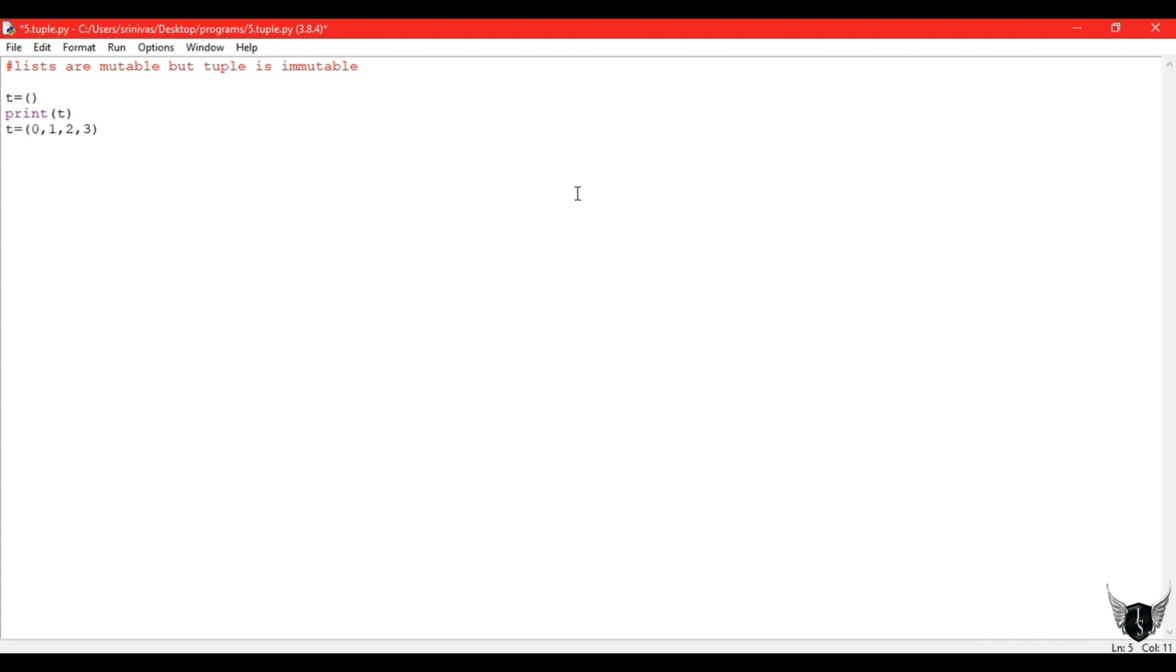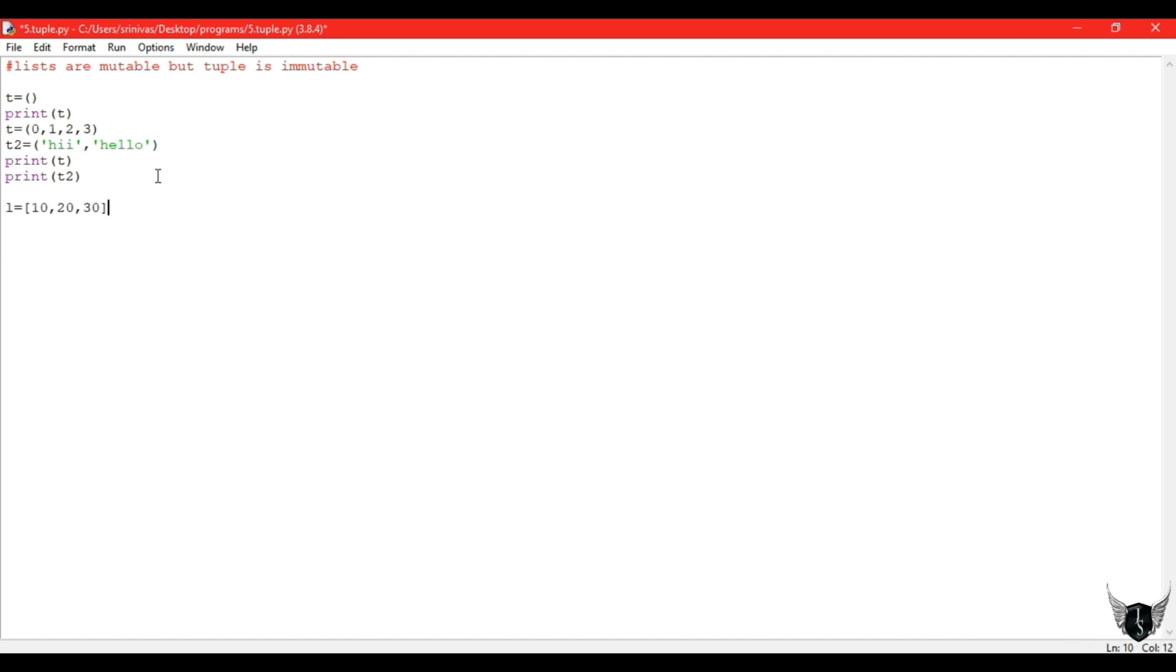So tuples use parentheses, nothing but rounded brackets. Lists use square brackets. If you can't remember the syntax, we have another option also, I will say that. So I have written two tuples t and t2, one consisting of integers and another consisting of strings. Let's print them directly. Those are my two tuples.